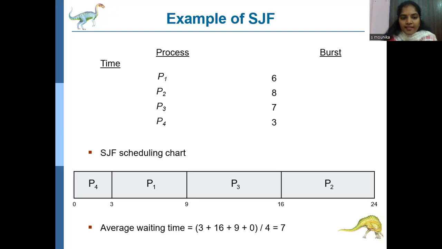Now the average waiting time. P1 completes its process at 3 milliseconds, P2 at 16 milliseconds, P3 at 9 milliseconds, and P4 at 0 milliseconds. We find the average waiting time by adding all the times of the processes and dividing by the number of processes. Here, the average for all the processes will be 7 milliseconds. So compared to FCFS, SJF scheduling is very effective. Within a very short time, we execute our tasks.